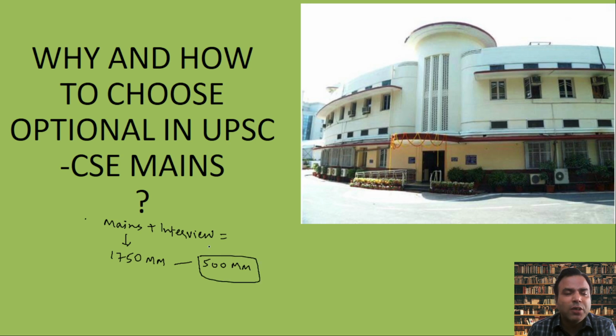If you look at the mark sheets of all the toppers, they are getting good marks in the optionals. Without doing well in the optionals, you cannot attain a good rank in the UPSC. So one has to choose their optional papers wisely, isn't it? Now, what should be the criteria used by aspirants to choose their optionals? What is the background on which they can choose?